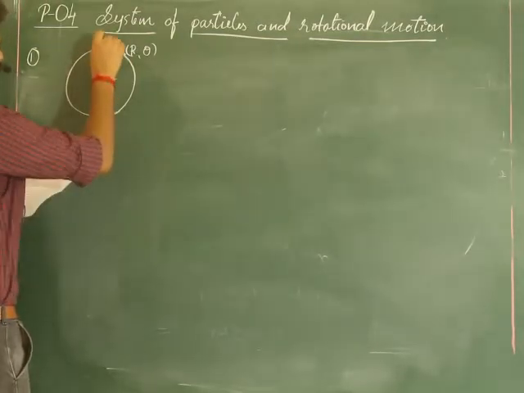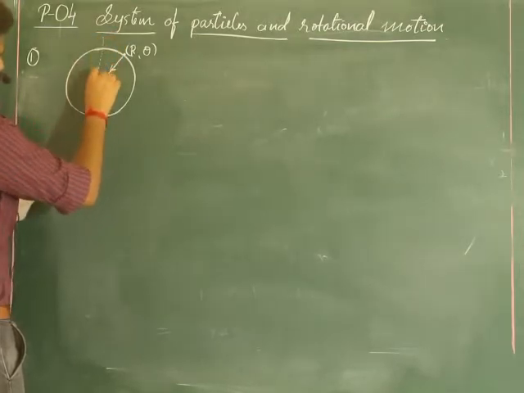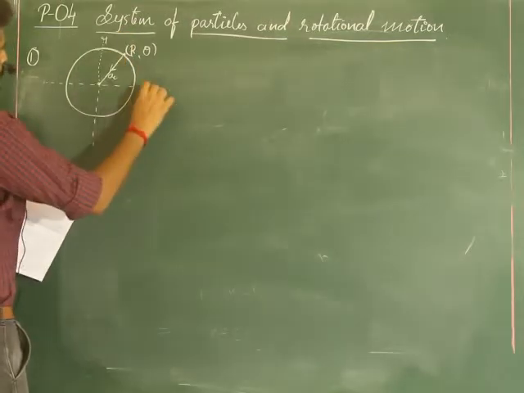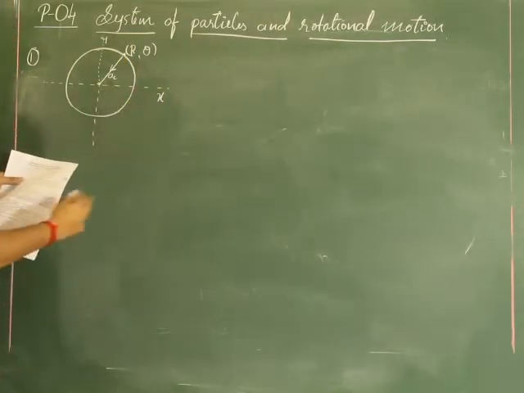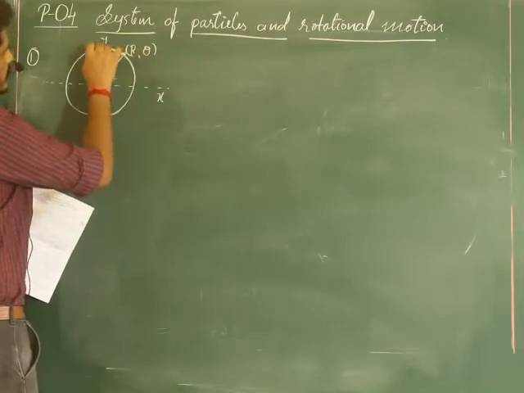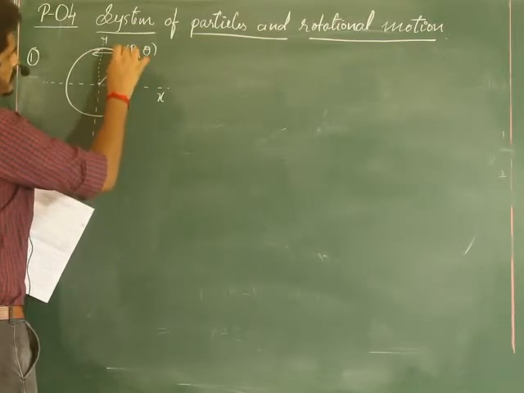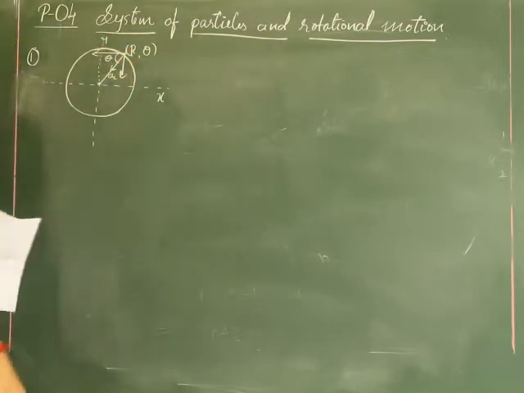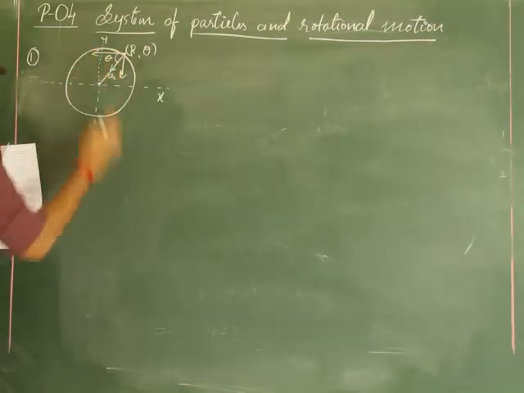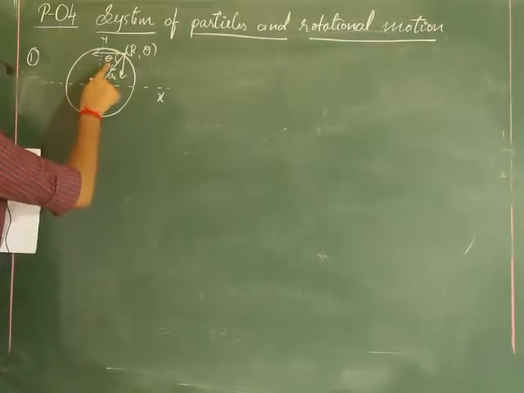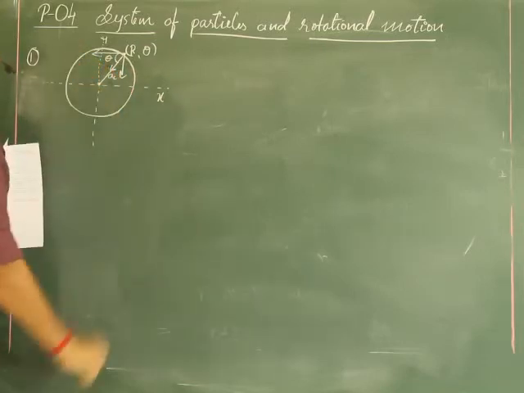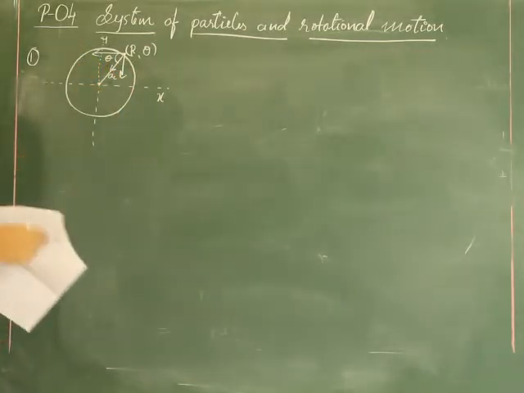So what I do is, I will take axes like this. This is the y-axis, this is the x-axis. And theta is measured from the x-axis, it is given. That is why theta is taken here. You can see there, if theta is taken from the y-axis, of course, it would come here. Now theta is taken as measured from the x-axis. That is why theta is written here instead of there. So now what are we supposed to do?